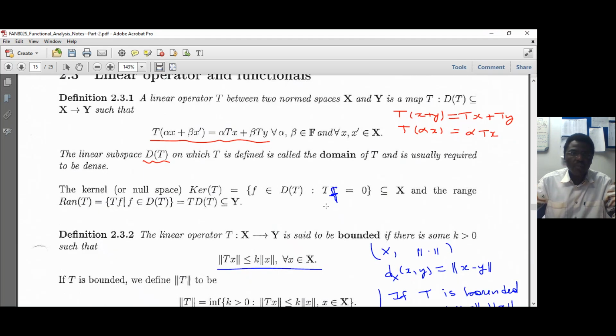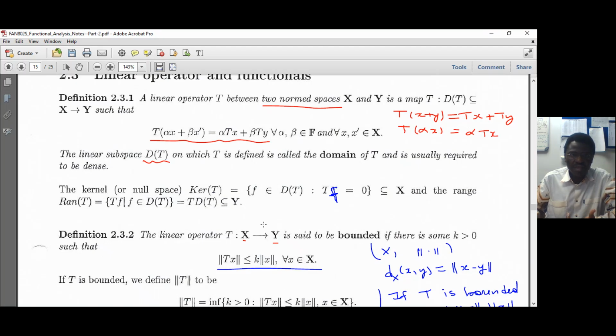Now, when is a linear operator bounded? A linear operator is said to be bounded if we can find a positive k such that, because we are in norm spaces, right? X is a norm space, Y is a norm space, as mentioned above, two norm spaces. So I can take the norm of Tx, because this is an element of Y. It has a norm.